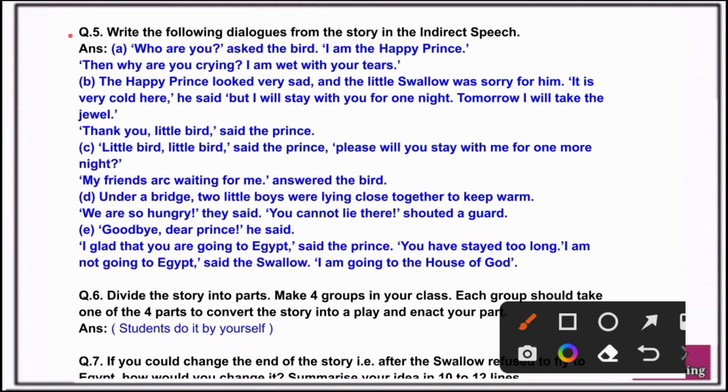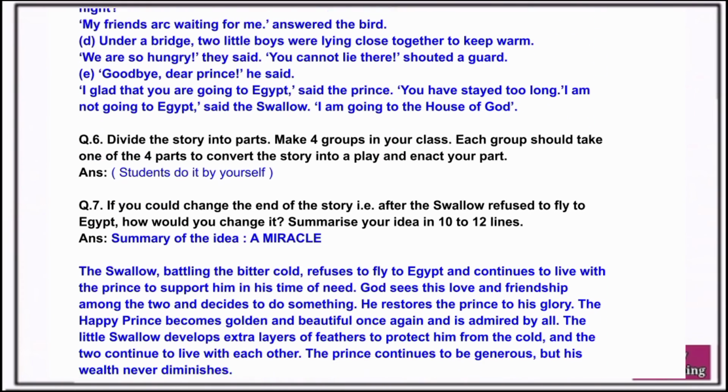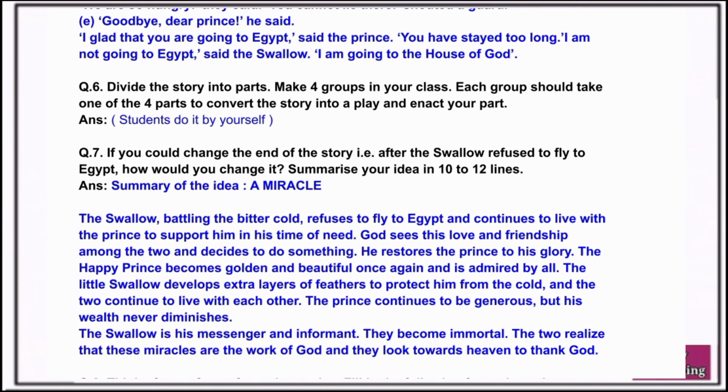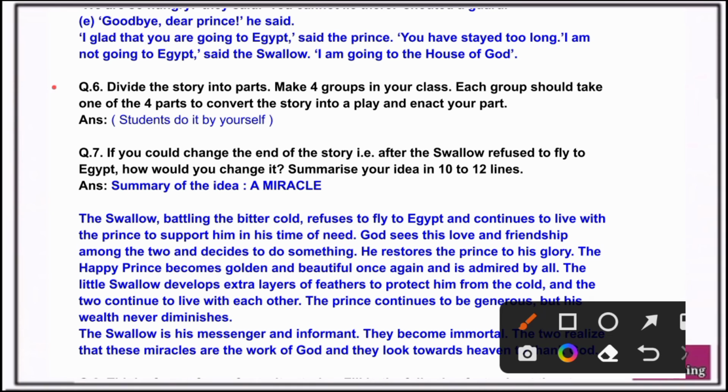Question number 5. Write the following dialogues from the story in indirect speech. Question number 6. Divide the story into parts. Make 4 groups in your class. Each group should take one of the 4 parts to convert the story into a play and enact your part. Student, do it by yourself.